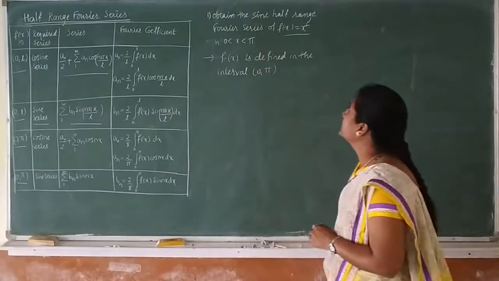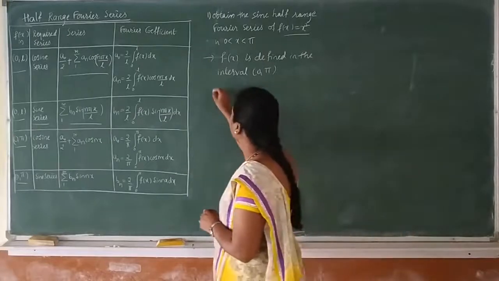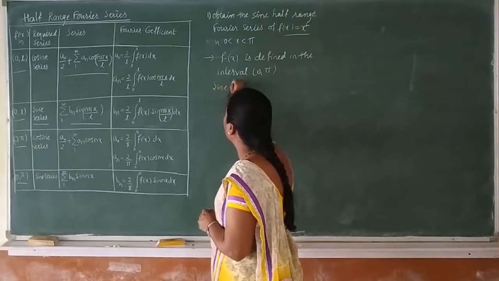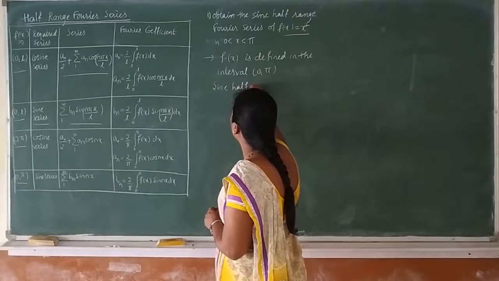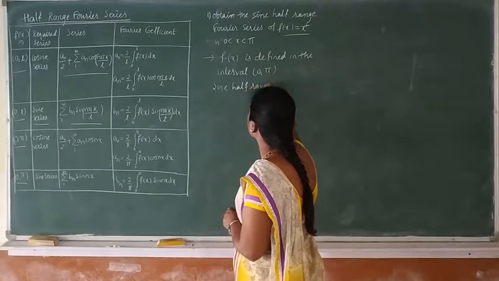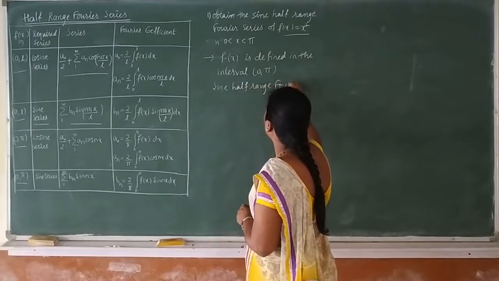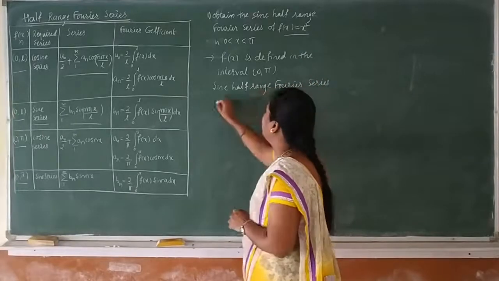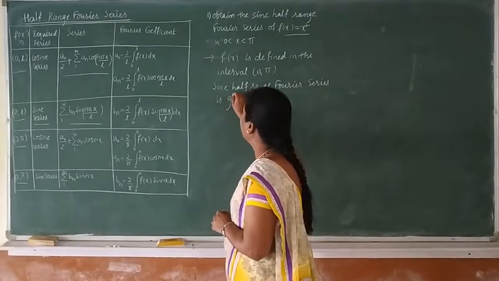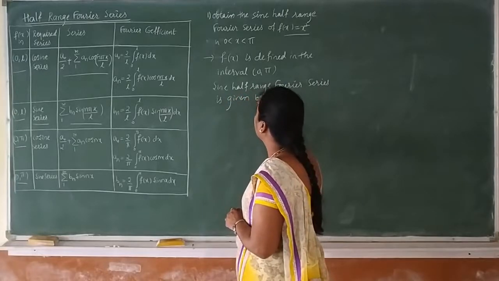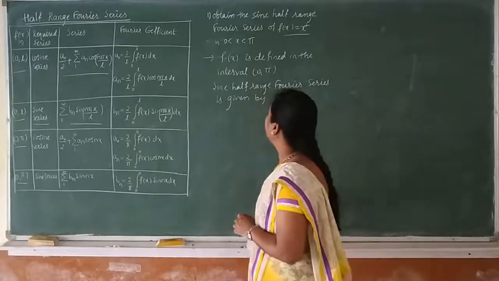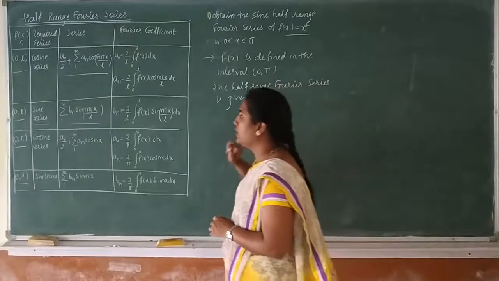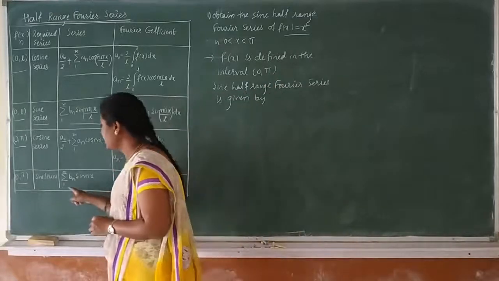Since they are asking for the sine half range Fourier series, it is given by, from this table you can write, the interval is 0 to pi, then the sine half range Fourier series is this one.